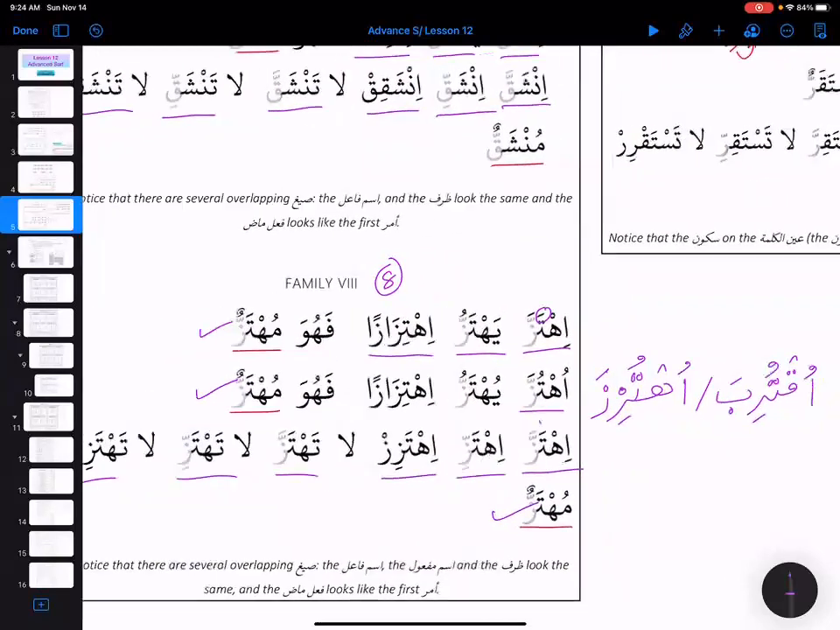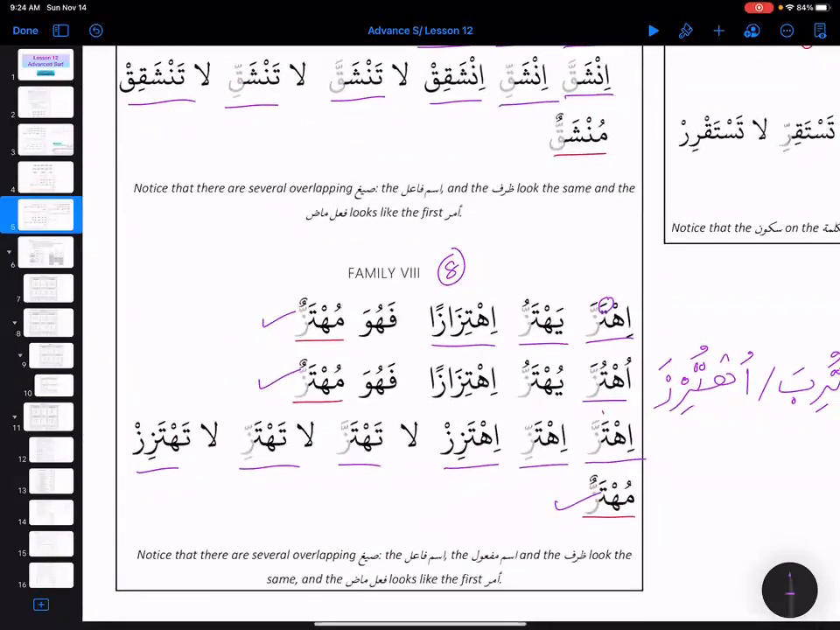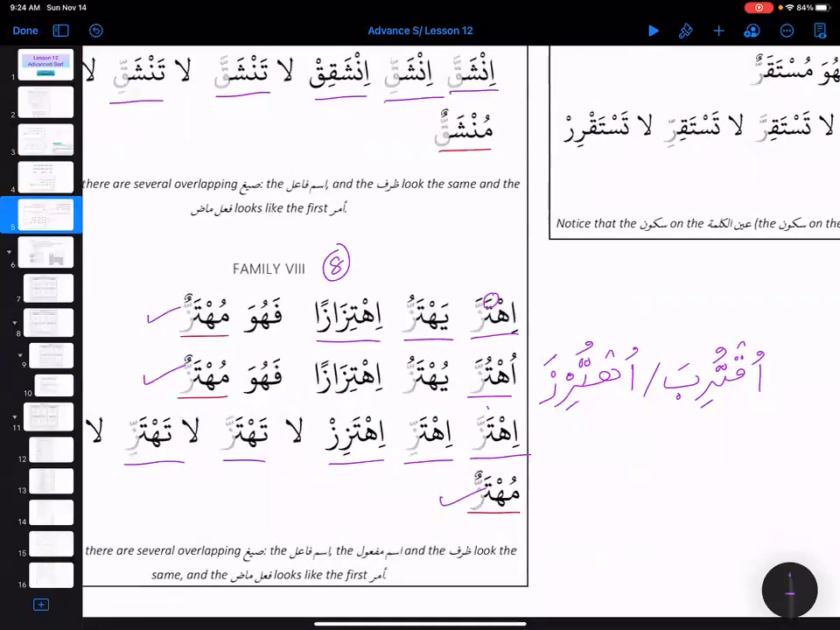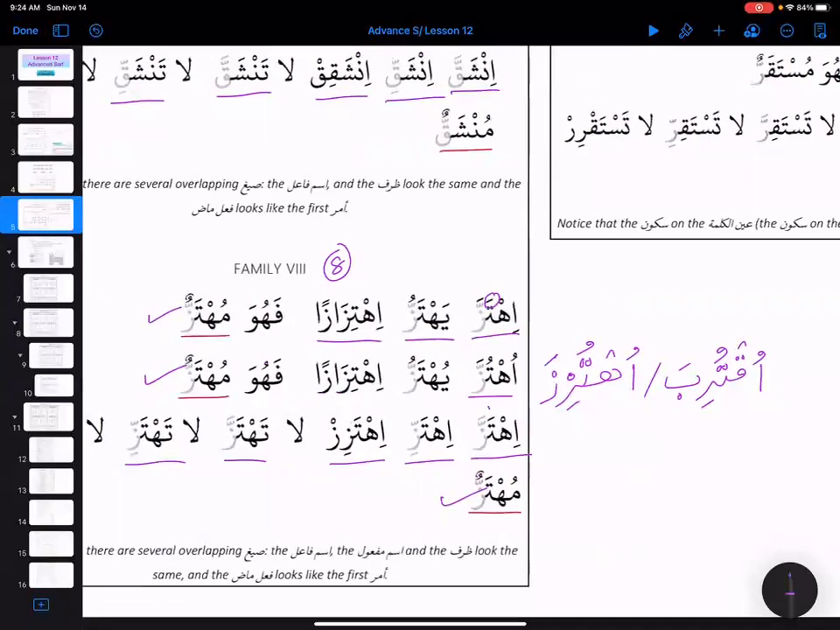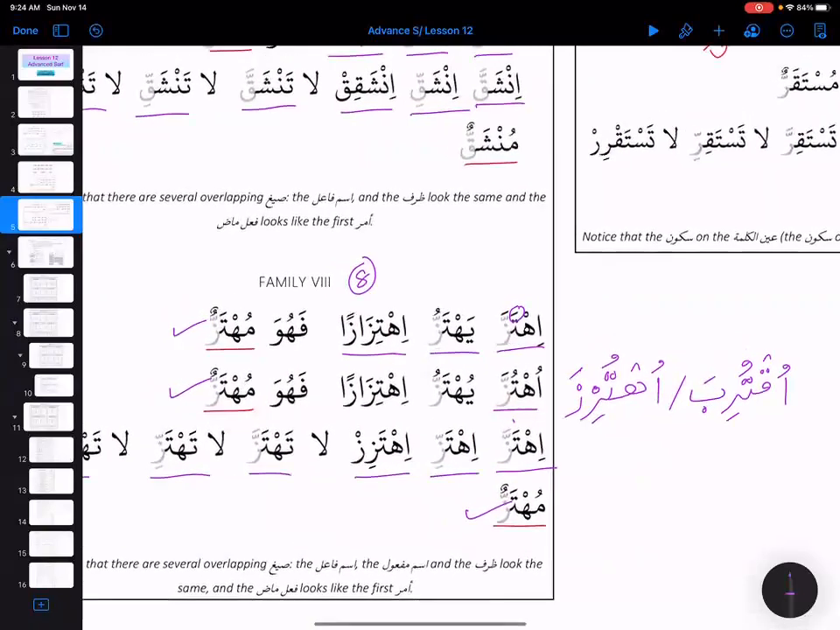So here the mudari is yahtazzu. So basically it is yahtaziju, that is yahtajiz. Then iqtaraba, removing, yaqtaribu. There is no kasra here, so basically the same rule is applying, right? Yahtajizu, yaqtaribu.